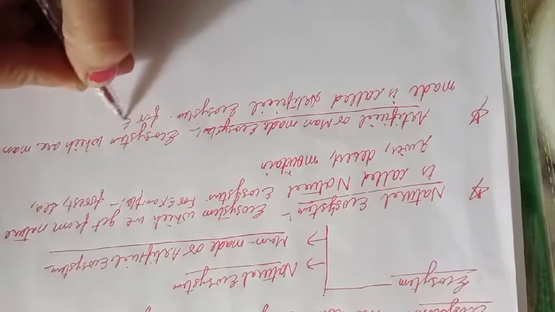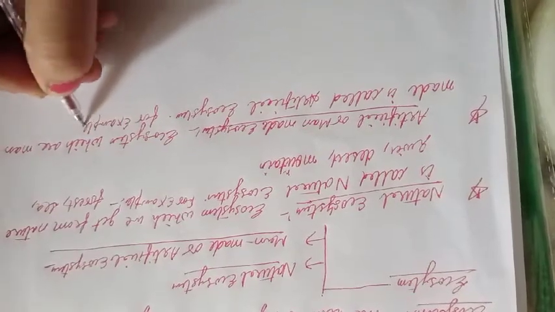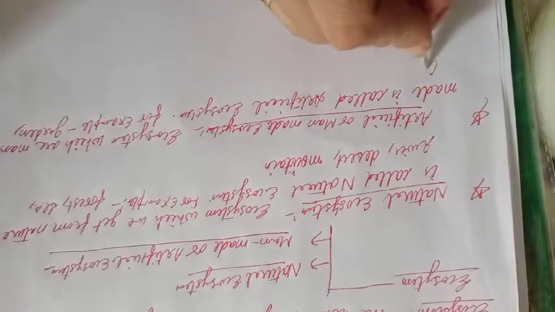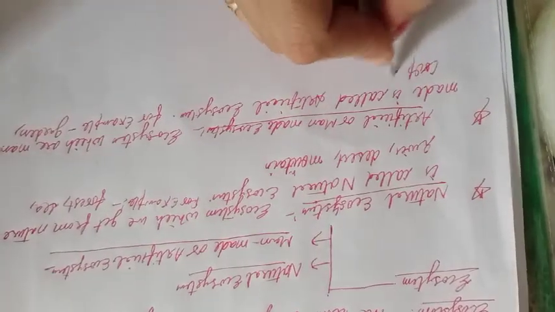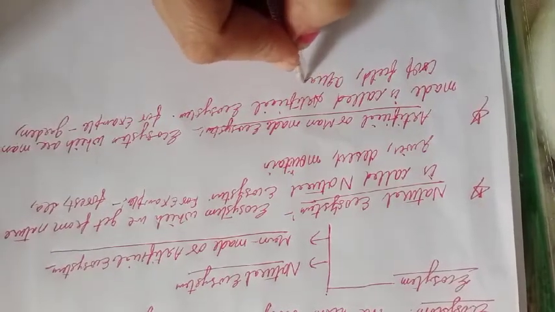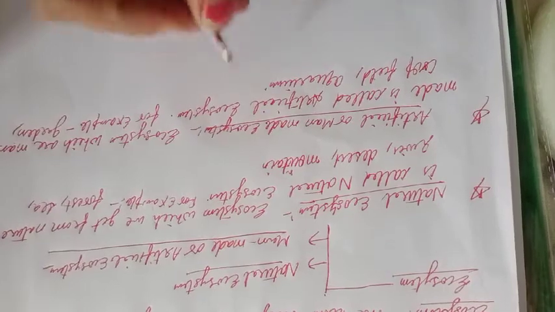For example, garden, crop field, aquarium, all are examples of our artificial ecosystem.